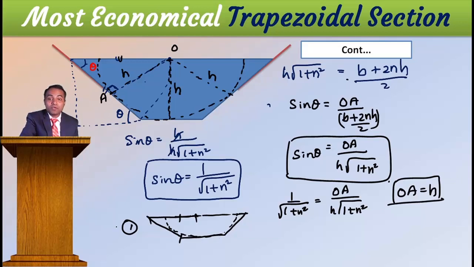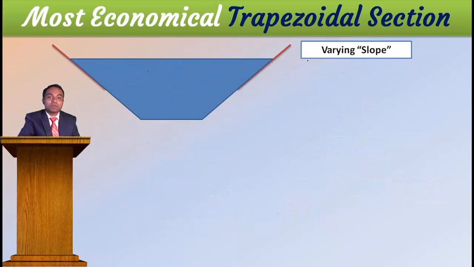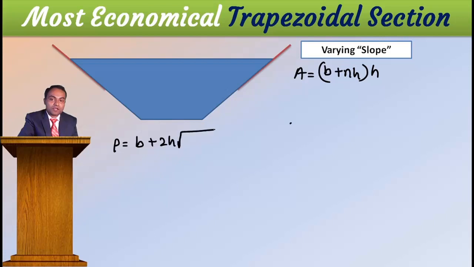Okay, till now we discussed varying depth, keeping slope as a constant. But now what I will do is varying slope. Varying slope means what? Same thing. A is equal to B plus NH into H. Then here only I will make it. Okay, let it be. Then I know perimeter is equal to B plus 2H square root of 1 plus n square.